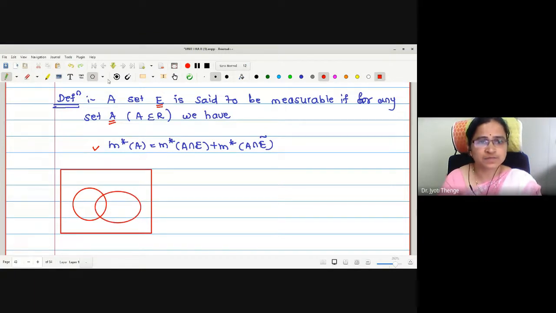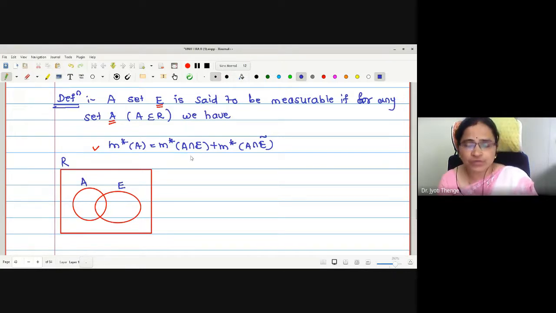Let these be the two sets under consideration. The universal set is no doubt the set of real numbers, and we are discussing the measurability of this set E for an arbitrary set A. What is A intersection E, and what is A intersection E complement?